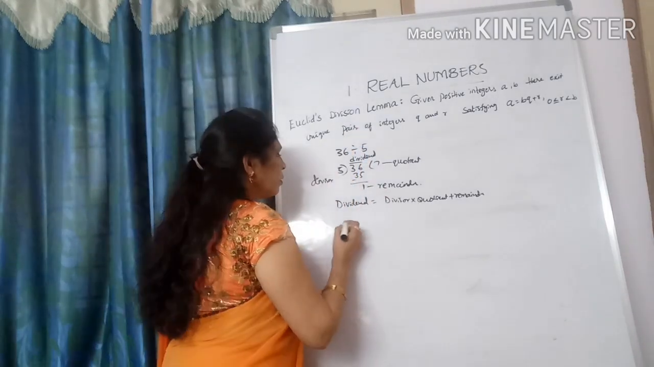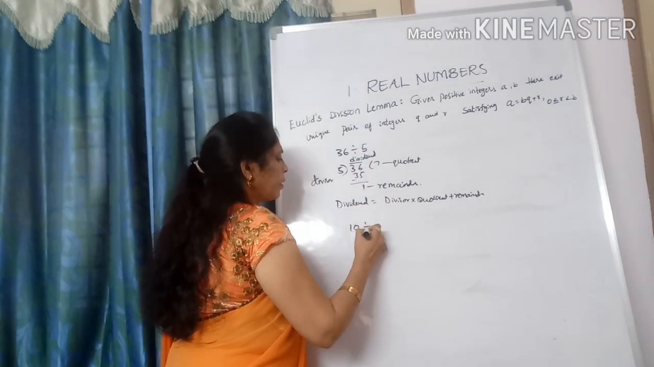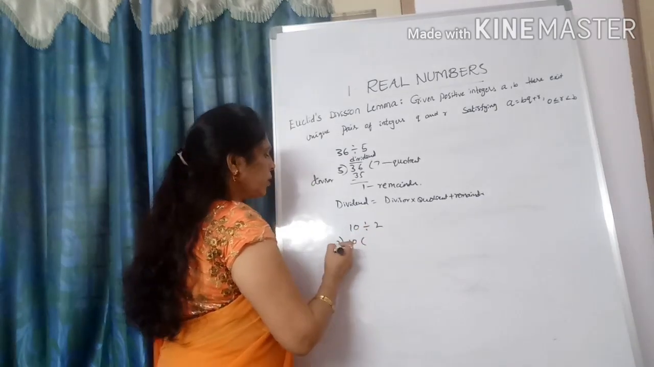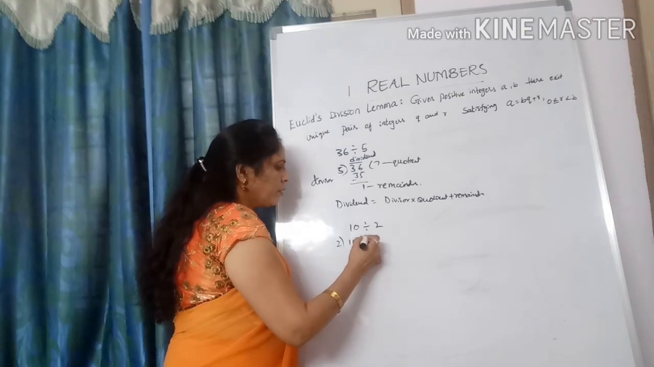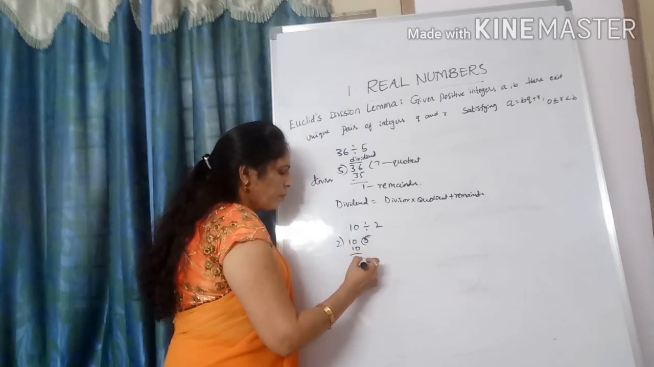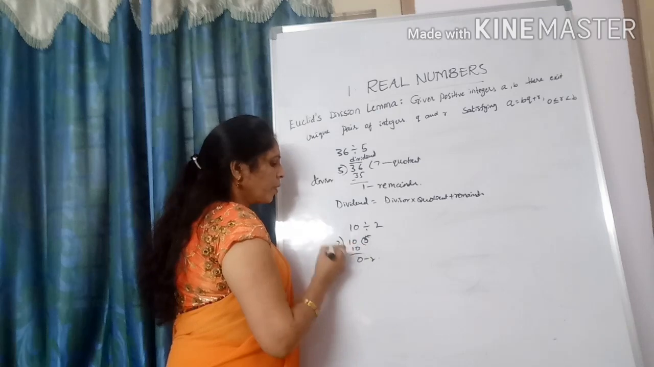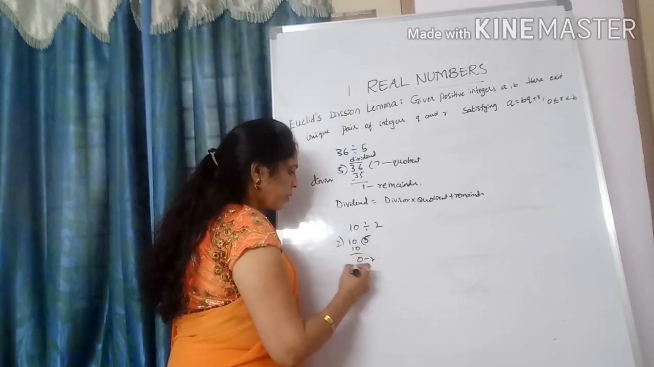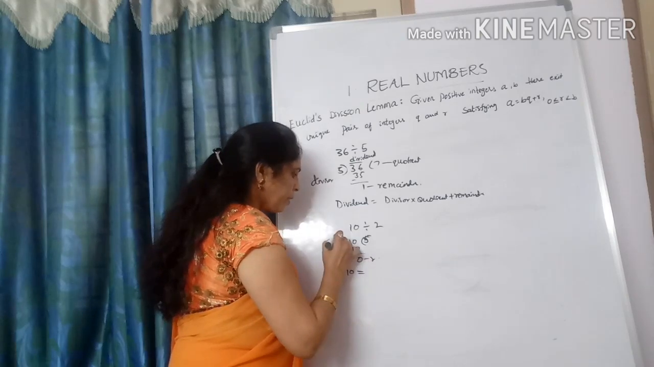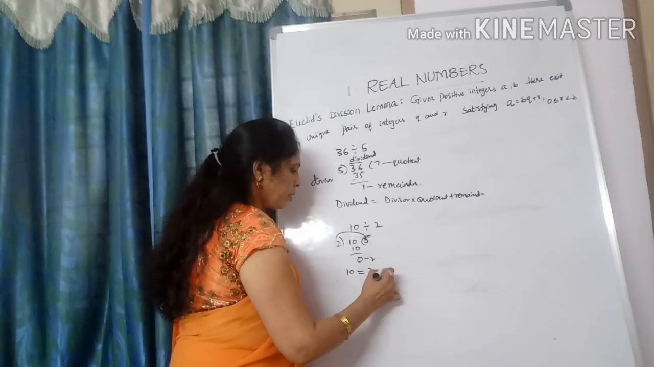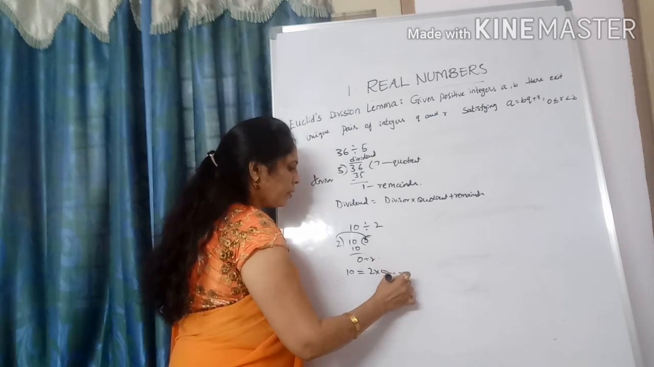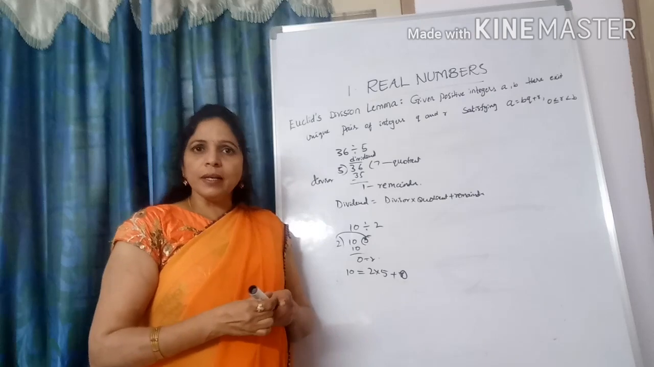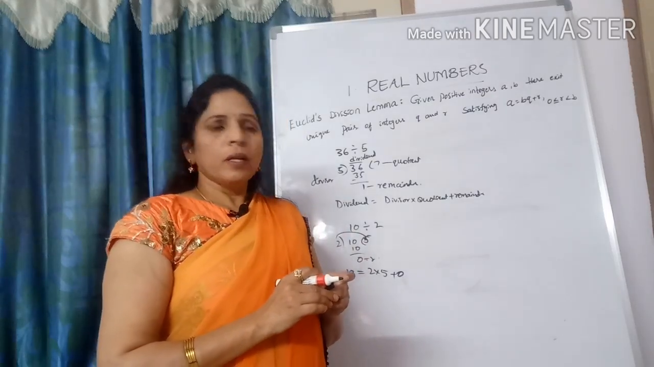One more example. 10 divided by 2. How many times does it go? 2 5s are 10, leaving the remainder 0. So how can we write this? Dividend is equal to divisor into quotient plus remainder: 10 = 2 × 5 + 0. Clear? Come to Euclid's division lemma.